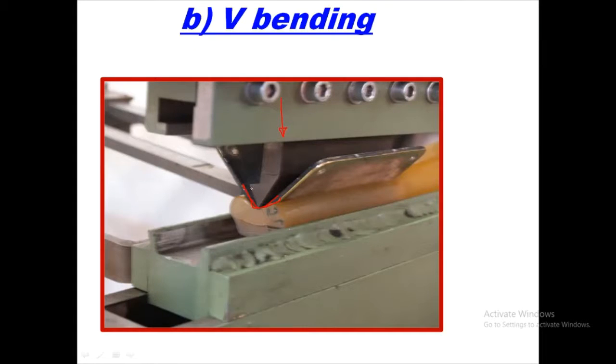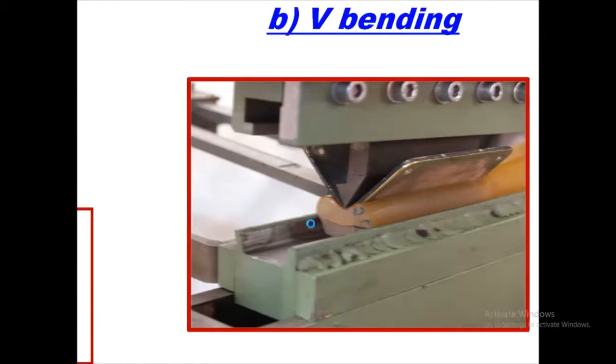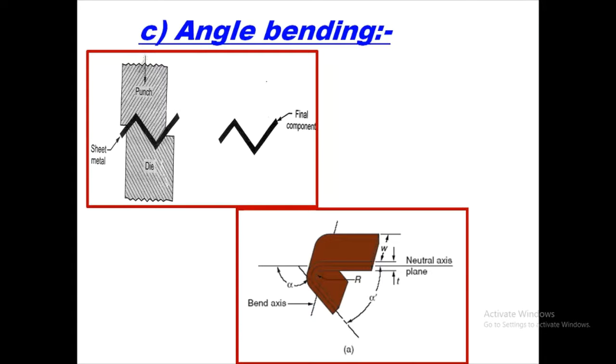Here you can see the shape of the die, a V shape. In such a way we will get a V shape part. Further, there is angle bending. That means if we want the sheet in an angle format, at that time such punch and dies are used and we will get the final component having a different angle over here. So this is what bending of sheet is.